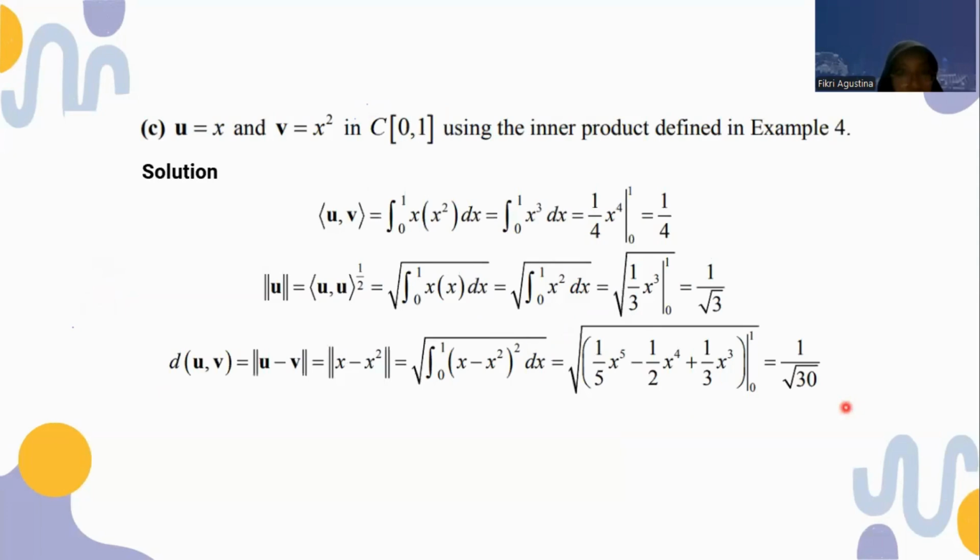Next, u equals x and v equals x squared in C[0,1] using the inner product defined in example 4. The solution: the inner product of u and v, we can calculate that and we get 1/4, and the norm of u we get this, and the distance d(u, v) we get like this.